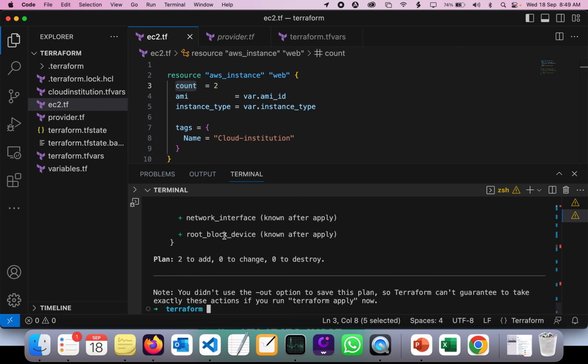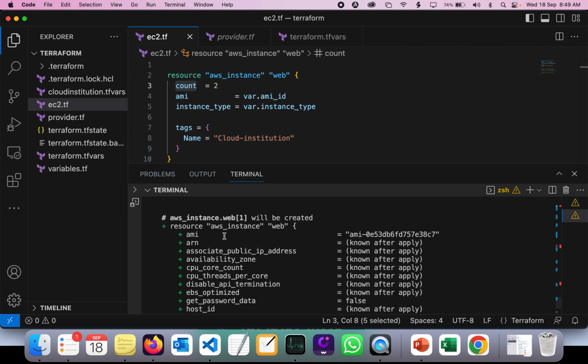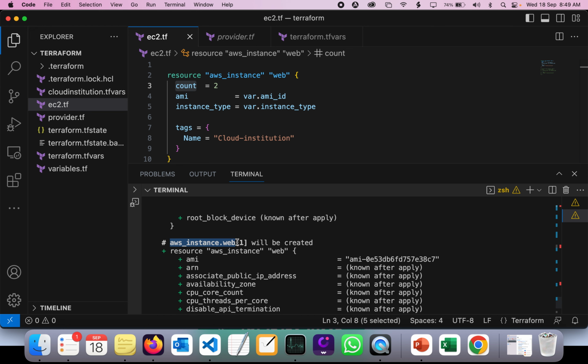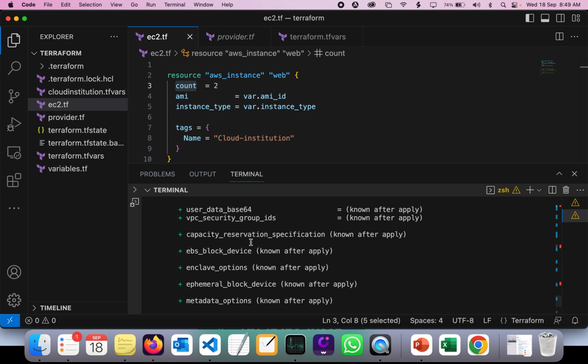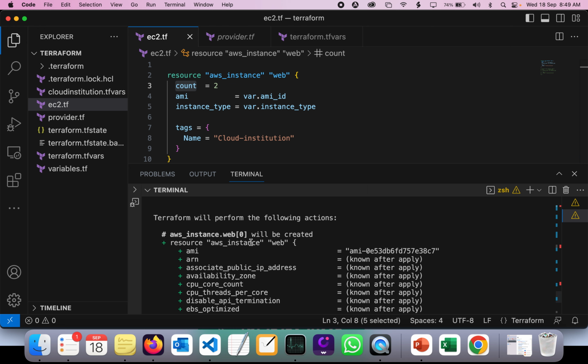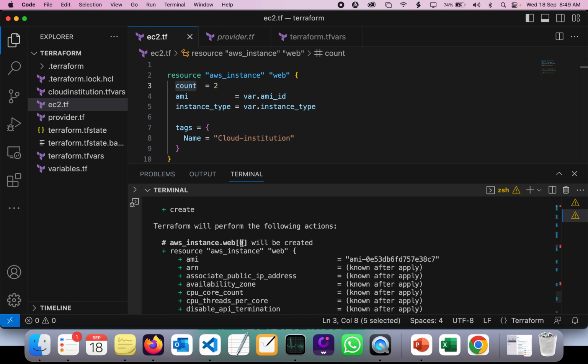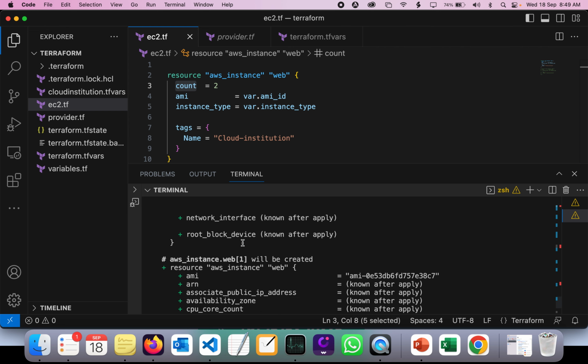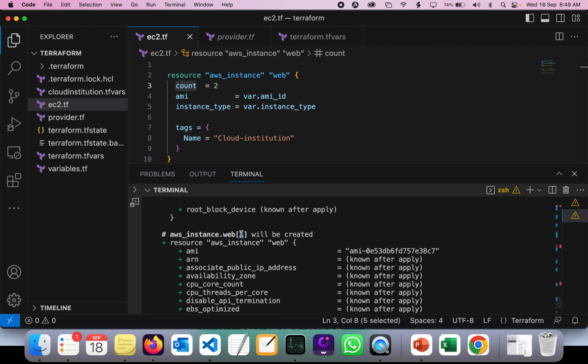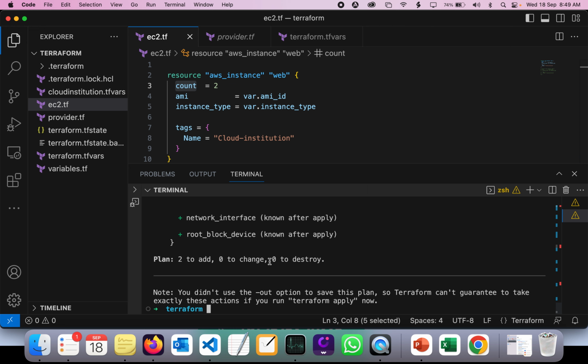Now, if you do Terraform, instance web, it's giving me the first instance, something like this, right? So as you can see here, it's going to be added as a list, so list of 0 is going to be the first instance, and list of 1 is going to be my second instance. Okay, so we can just do apply.